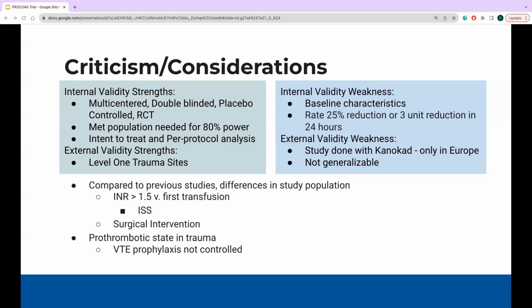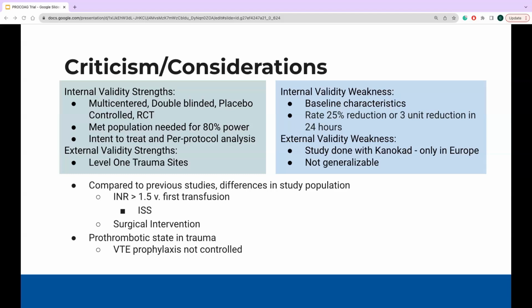There's no adequate clinical evidence to support the clinical significance of a 25% reduction or 3-unit reduction that was utilized for the power analysis. They also utilized Octaplex for their 4-factor PCC, which is only available in Europe, and therefore there may be some difference in factor distribution, and it may not be easily generalized to our use of Kcentra in the US. This is also not generalizable to pediatrics or lower level trauma centers or even smaller community hospitals that may require transfer to a higher level of care.